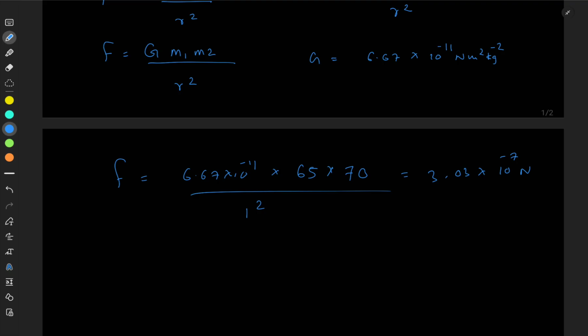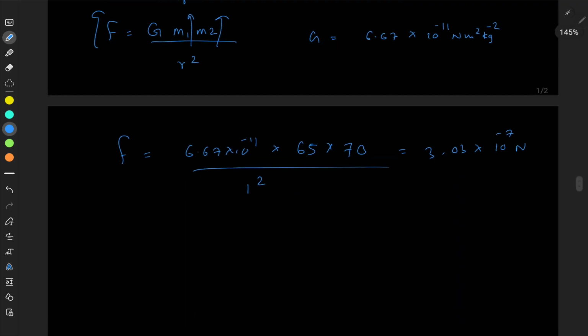You realize that the greater the product of the masses, M1 and M2, the higher the force. And also remember, if the R value, which means the distance between the two masses, is low, the attraction is greater. You see, F equals G M1 M2 over R squared. So when R decreases, what happens to the force? The force increases, right? It's very simple.